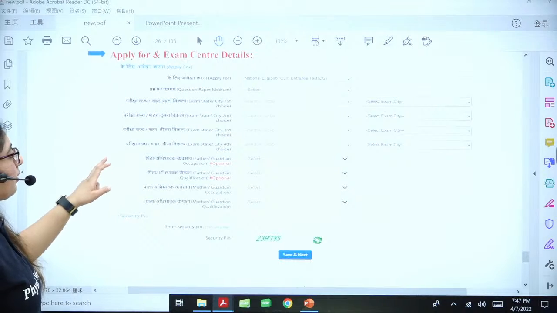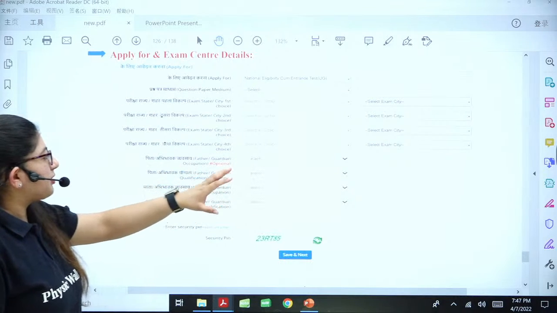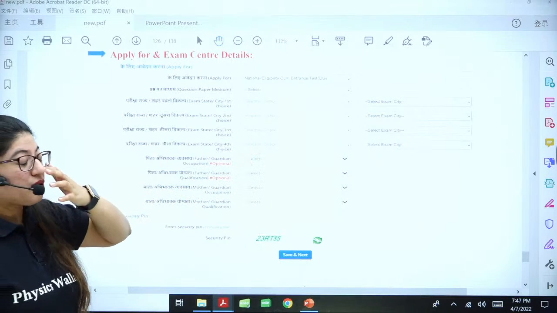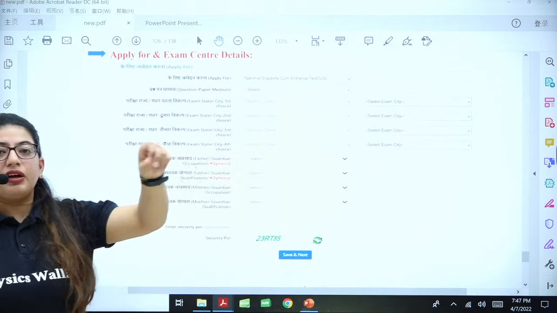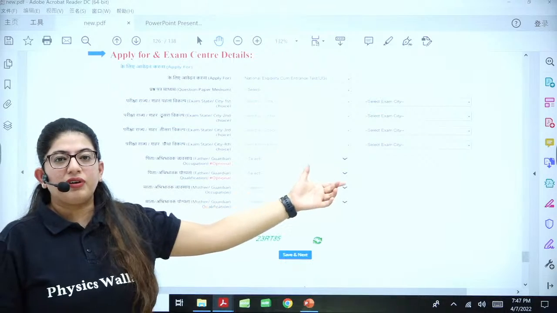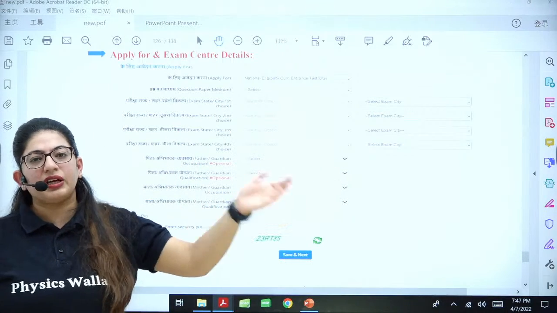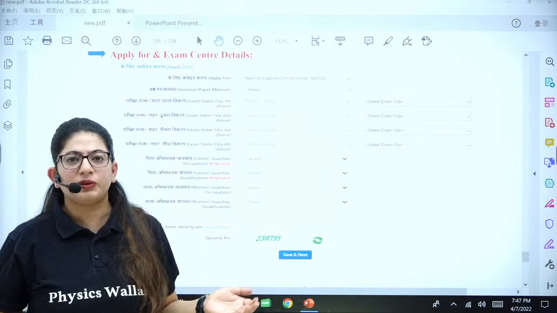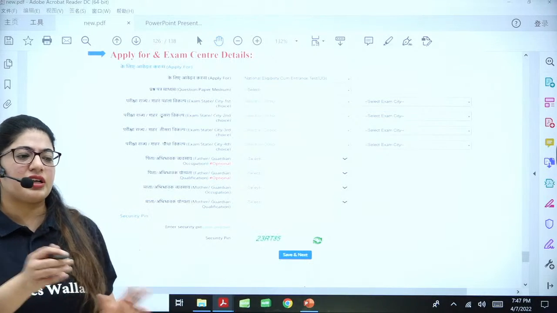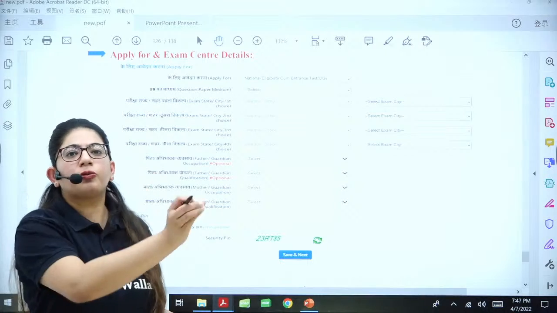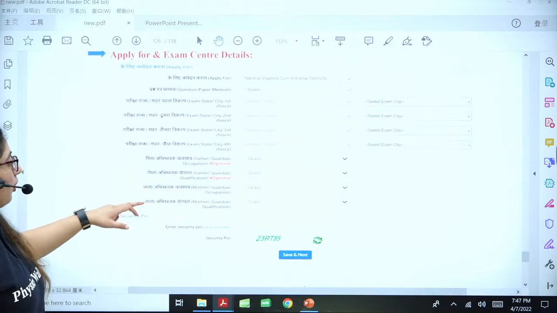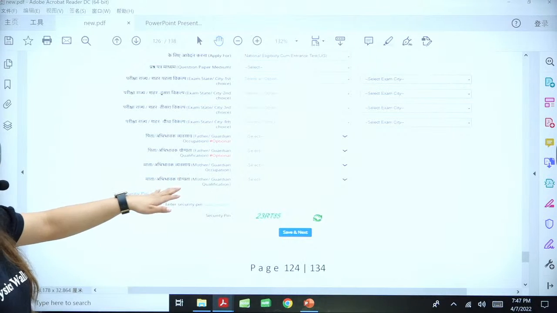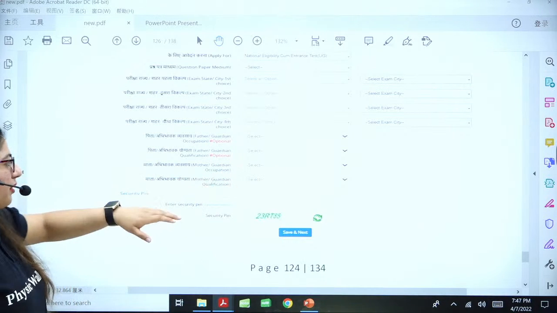Next, you have to put your father's name, mother's name. Okay? Father or guardian's occupation here, not the name, sorry, occupation here. For example, if your father is in the private sector, put private. If he is in pharmacy, put pharmacy. If he is in agriculture, put agriculture. A lot of options will be there. If you don't understand and he has a private job or any other thing, put private there. Okay. All right, then mother's occupation there. You can also put the mother's occupation. If she is a housewife, you can write housewife as well. All right.